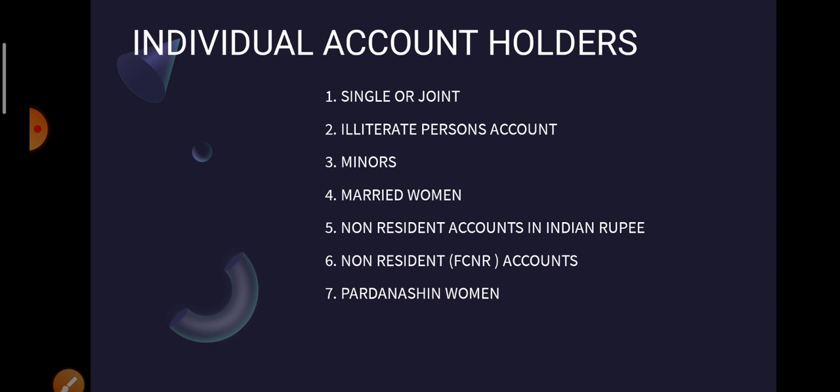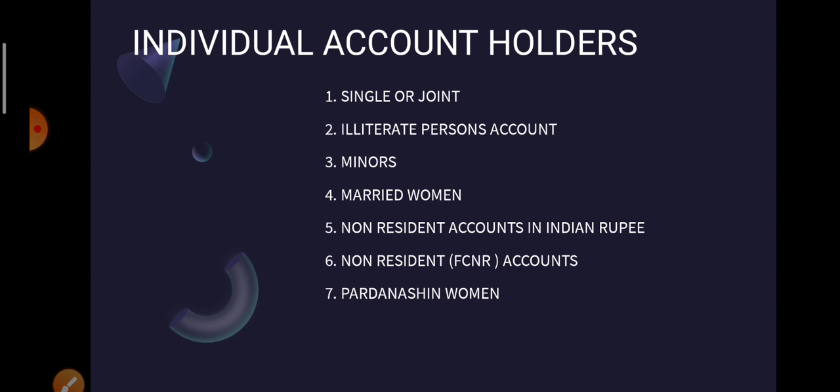Number two, the accounts of illiterate persons. As you know, illiterate persons are those who cannot read or write. So in the case of such accounts, it may happen that when they take help from somebody else while filling the withdrawal forms or deposit slips, their money is likely to get misused.